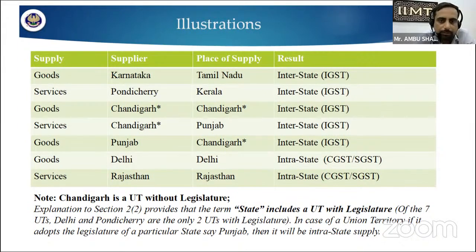Same state, so the tax will be implemented in the form of CGST and SGST. Suppose you are in Rajasthan and you are purchasing a commodity, for example a mobile phone from a store, then the GST is implemented at the rate of 18%.